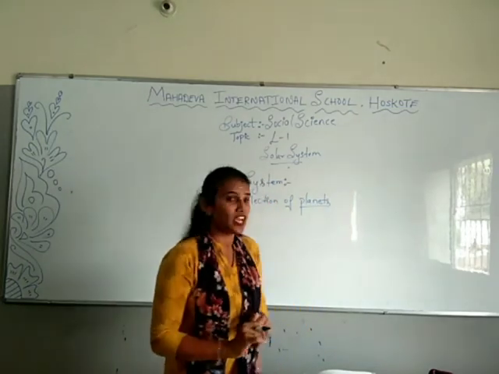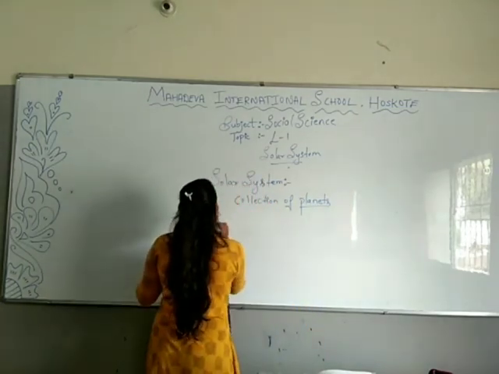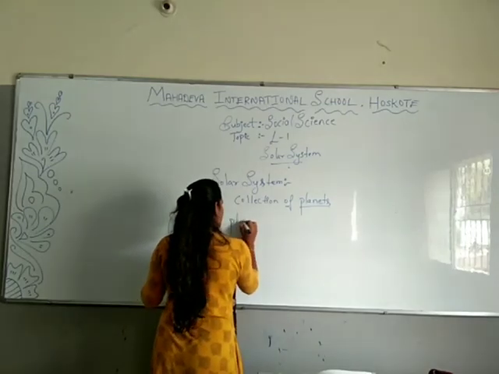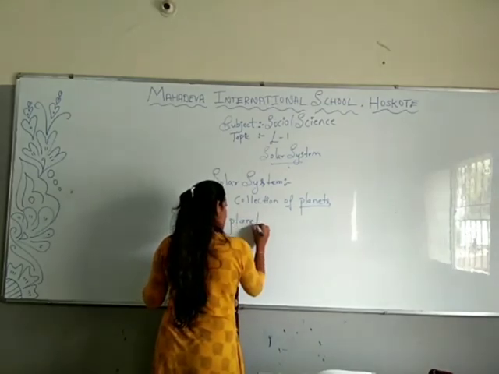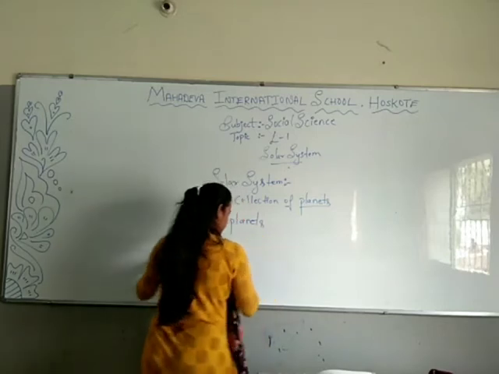How many planets we have? We have 8 planets. Which are those?